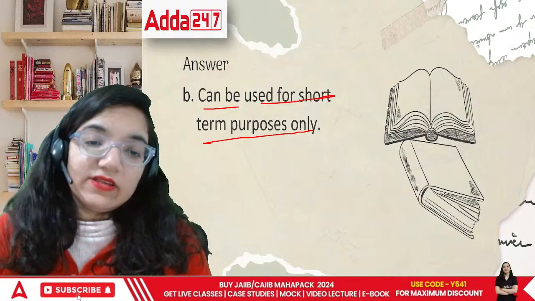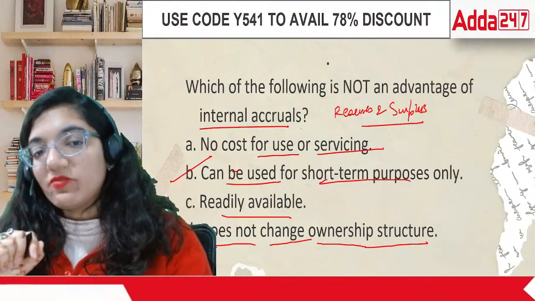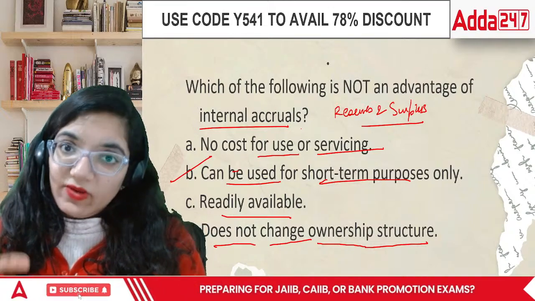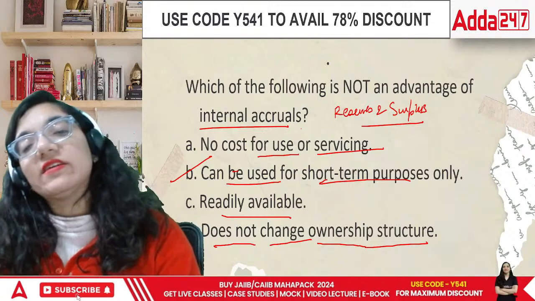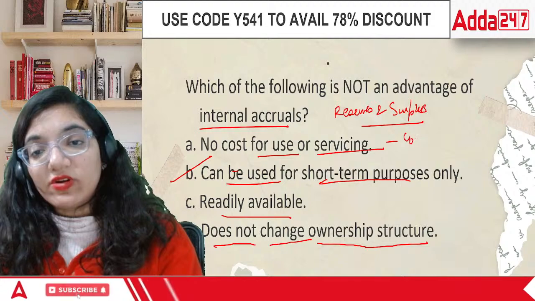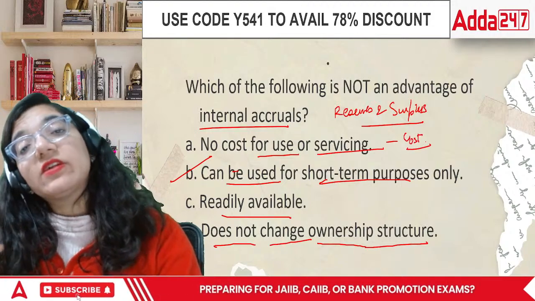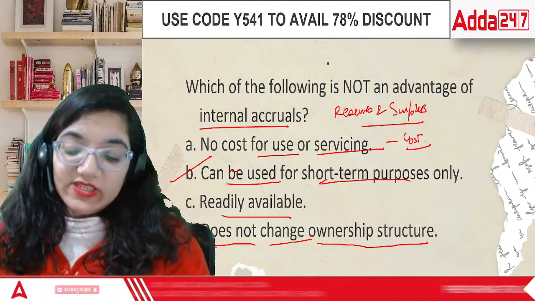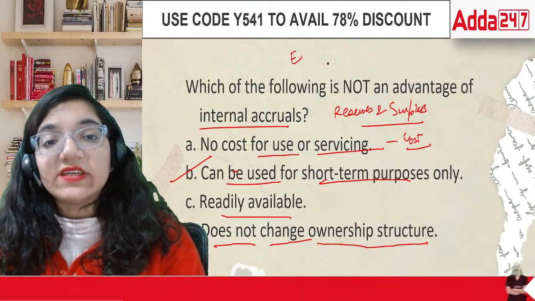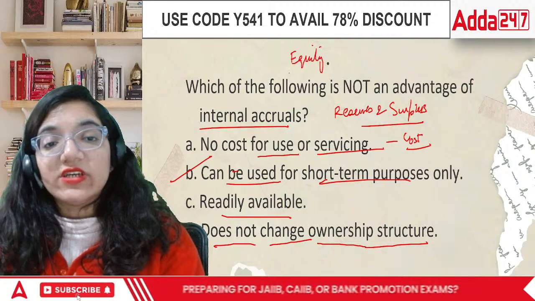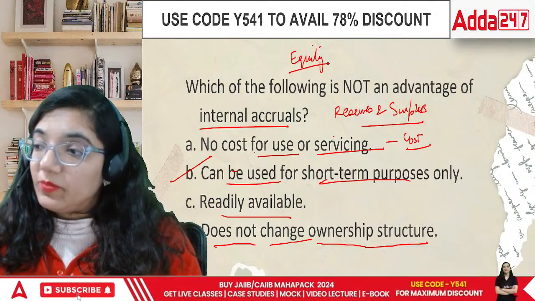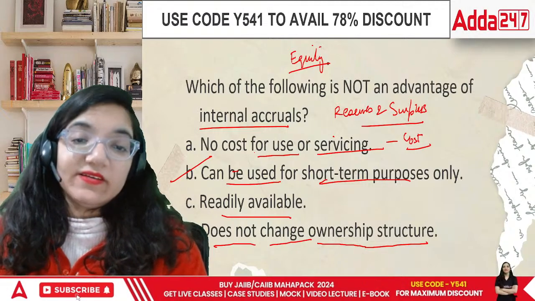Rest in the other areas, there are two, three contradictory points as well. When they say no cost for use or servicing, in one part of the book they have stated this. In the other part, you will see that whatever the cost of equity is, because equity shareholders have to be kept happy, the same is the cost of the internal accruals as well, because this is a part of your equity, right?